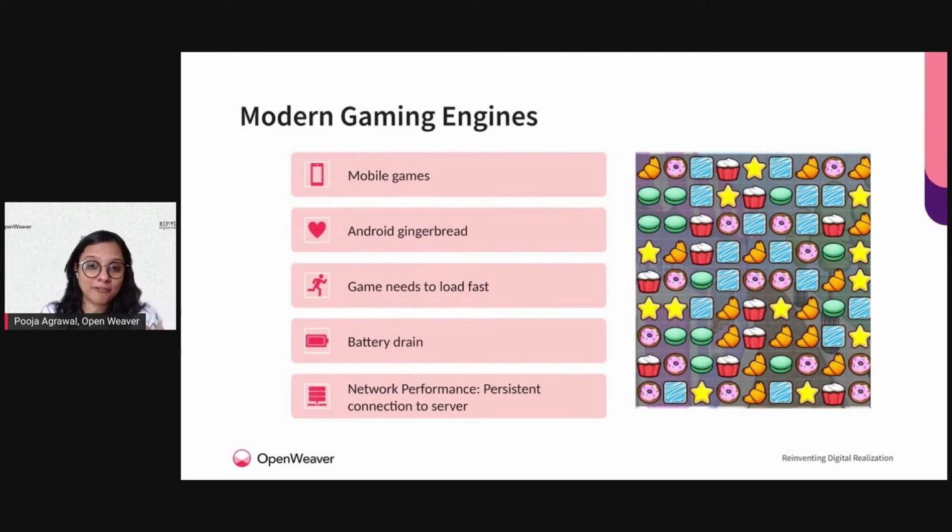So the era where we were using Java mobile application phones, on those also the game should load. This is today's Candy Crush graphic that I have shown on the right, and the game needs to load pretty fast. If you want to keep the player glued to the game, it needs to load quickly, and it also needs to reduce the amount of battery that it drains while you're playing.